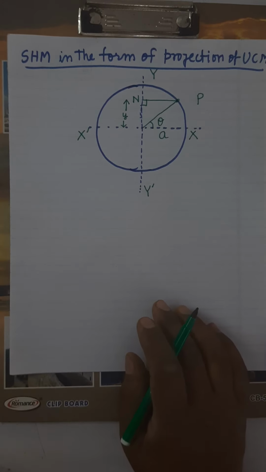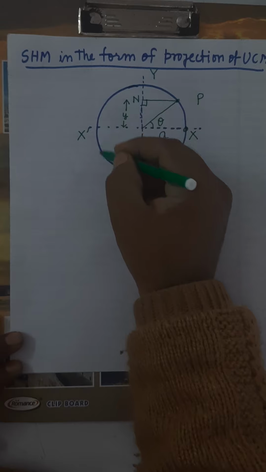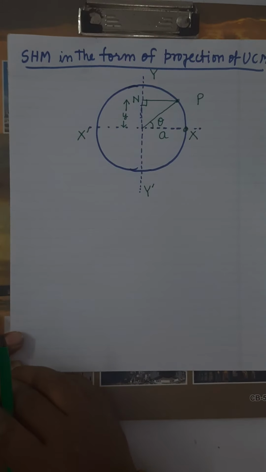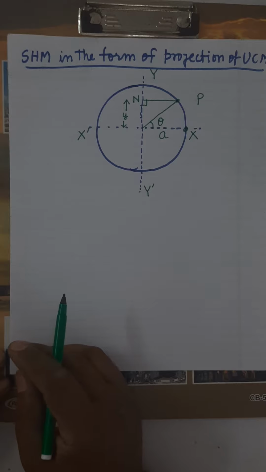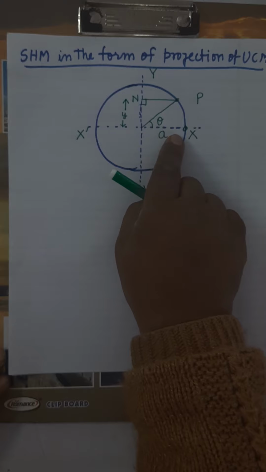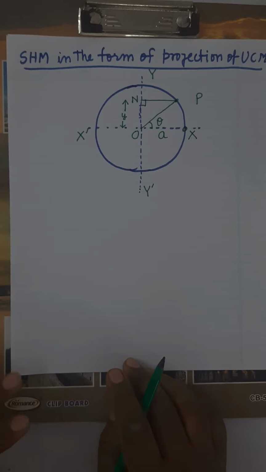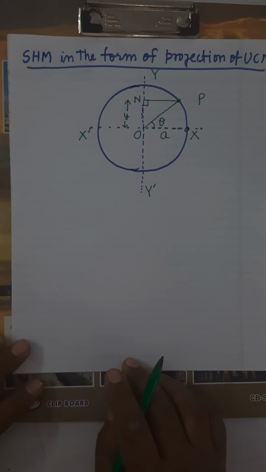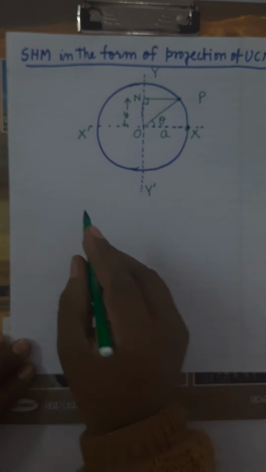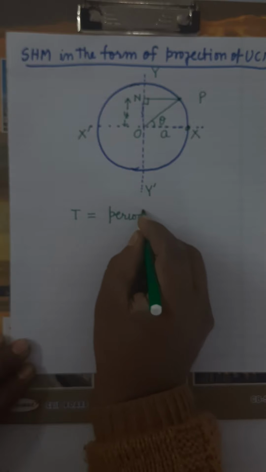Now I am going to describe the SHM in the form of projection of uniform circular motion. Now here there is a particle which is describing uniform circular motion. Uniform circular motion means moving with a constant speed on a circular path, and here the radius of circular path is a. This radius is equal to a. It is clear. Moving on a circular path with a constant speed. If it completes one rotation in time T, means time T is what? It is the periodic time.